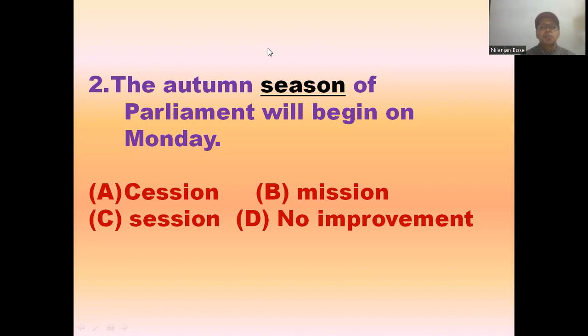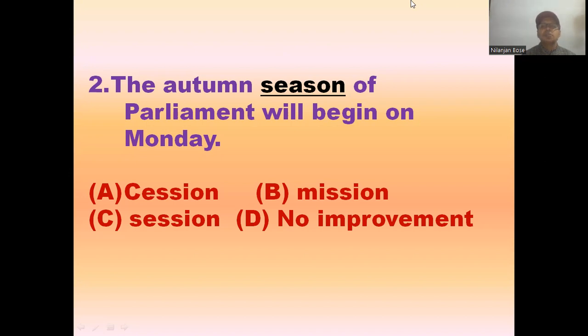यहाँ पे season word जो underlined है, it will be replaced by session. Actually it is a very easy question. You can easily tackle this question. First one session, second one mission, and next one session, and last one no improvement. So your correct answer will be, of course, option C, because we are talking about Parliament session, right? Now let us move to question number 3.